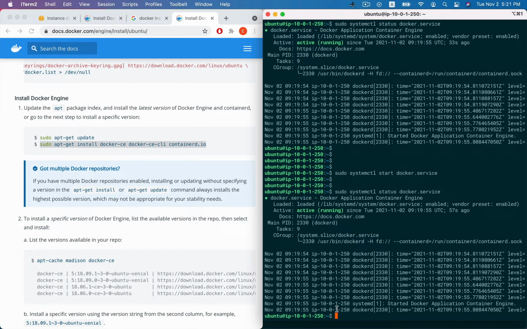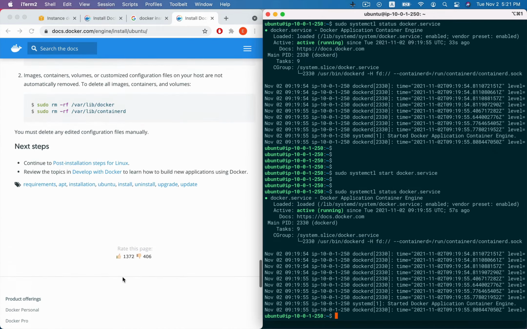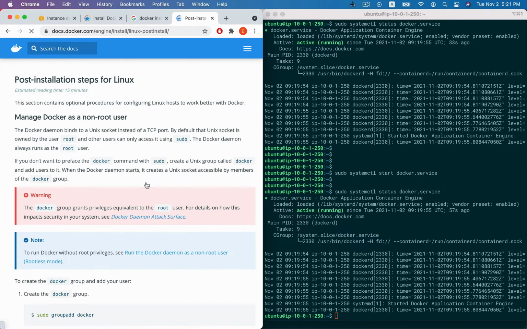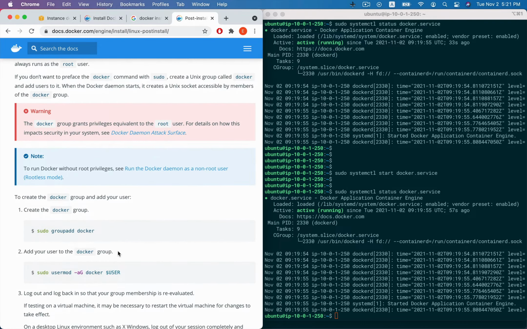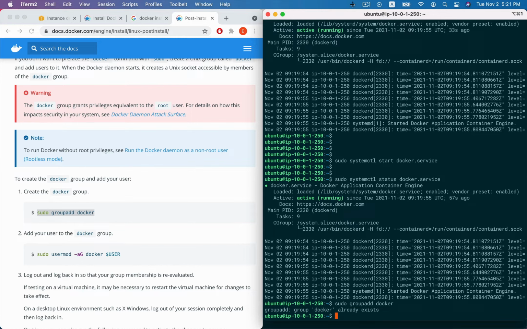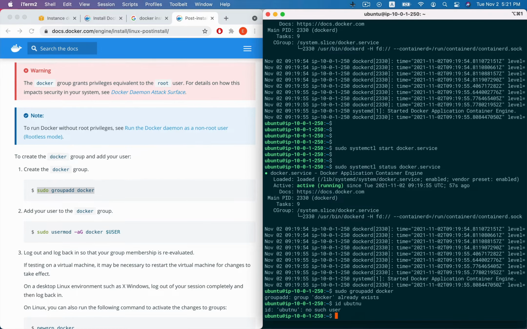And now we must do some post installation steps for the Docker. Now here are the post installation steps for Linux. It is mainly about the root user and group add, because the Docker group already exists. We check the ID of the Ubuntu user.